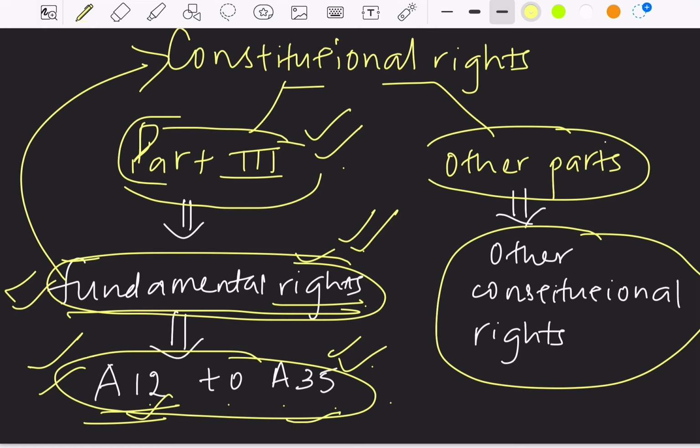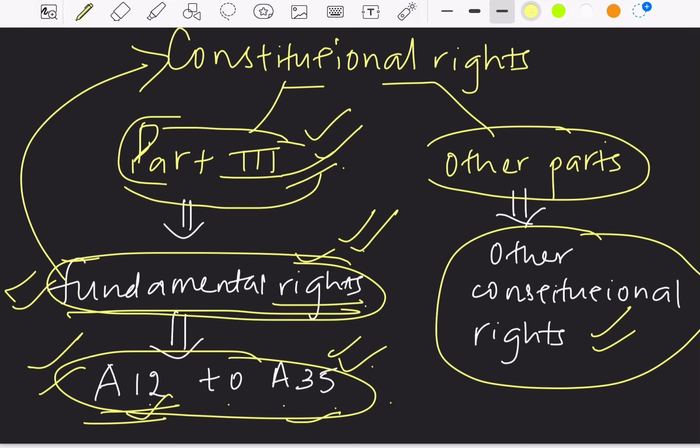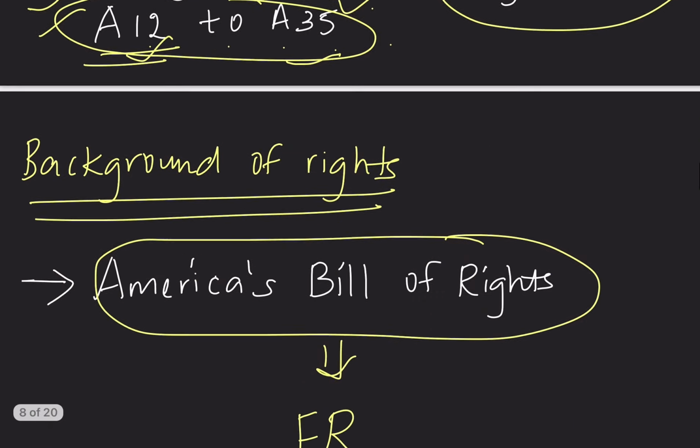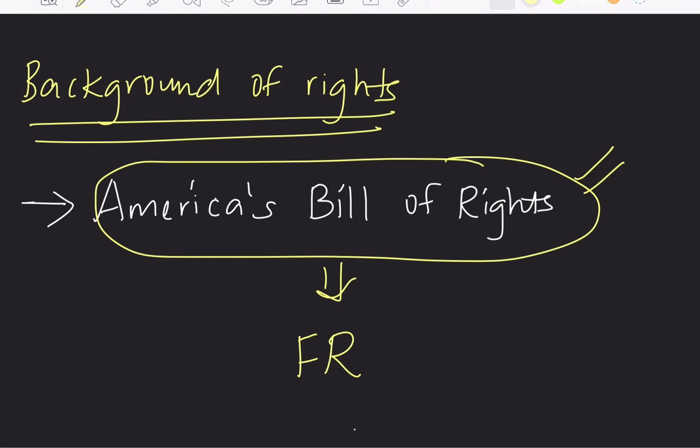Whereas other rights that we see in our constitution other than part 3 of our constitution are the other constitutional rights. So now we got to know where the fundamental rights is placed in our constitution, that is part 3. It starts with Article 12 to Article 35. This is about fundamental rights. Next we have is the background for having the fundamental rights. Yes, fundamental rights were derived from America's Bill of Rights.